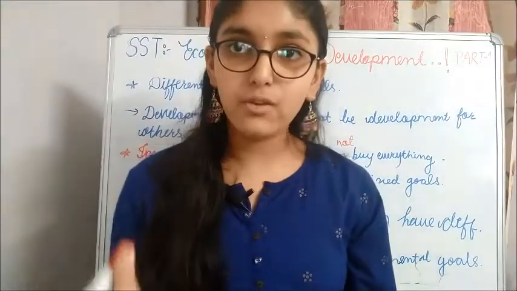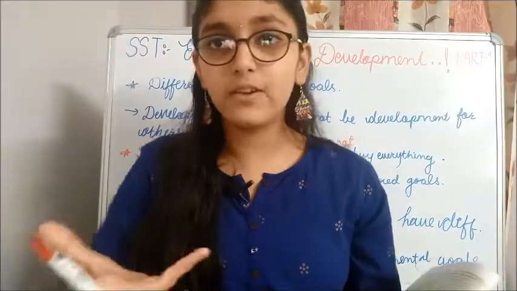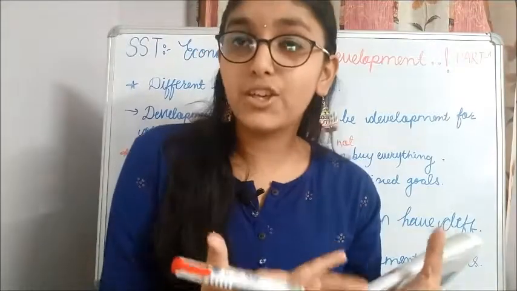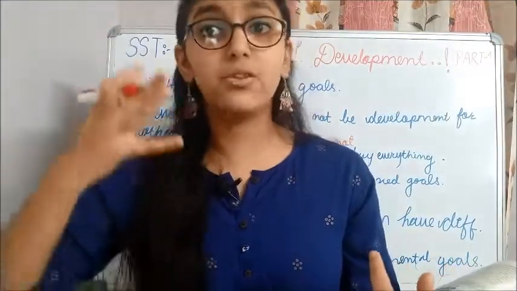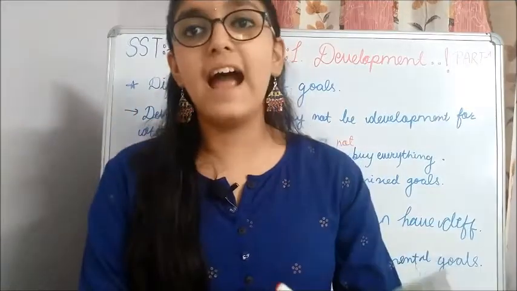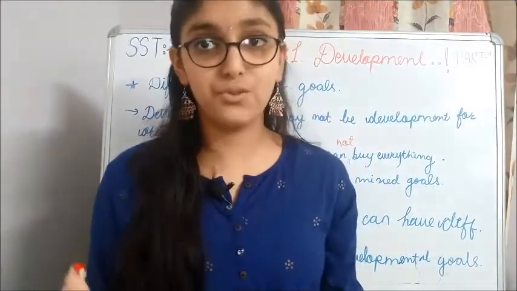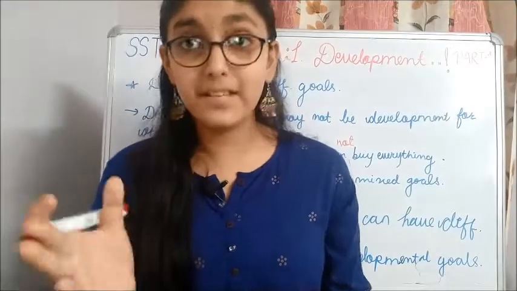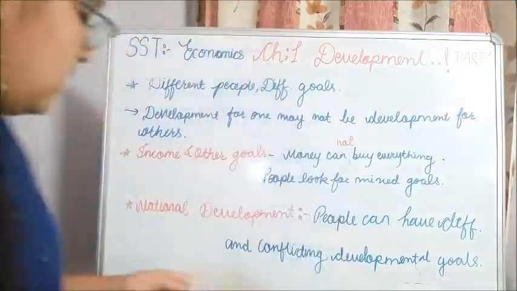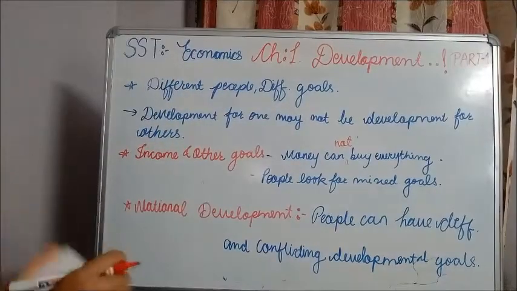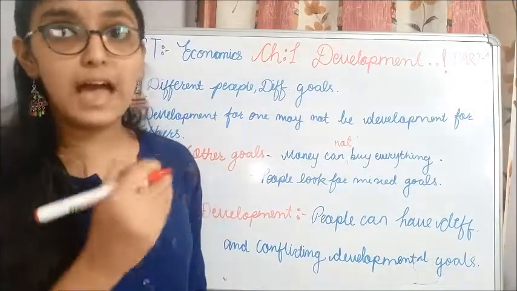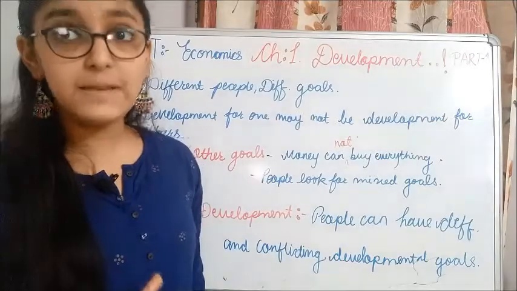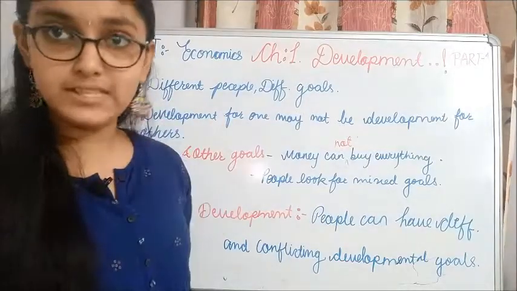People do not only look for income, they do not only require higher income, they require secure environment, they require healthy environment, they require good neighbors, they require good schooling. So for that they look for mixed goals, they look for good mixed goals around them. Now next would be, and you even have to solve all the in-text questions given in your textbook, so that you have a proper idea on what basis the questions can be asked from this section.